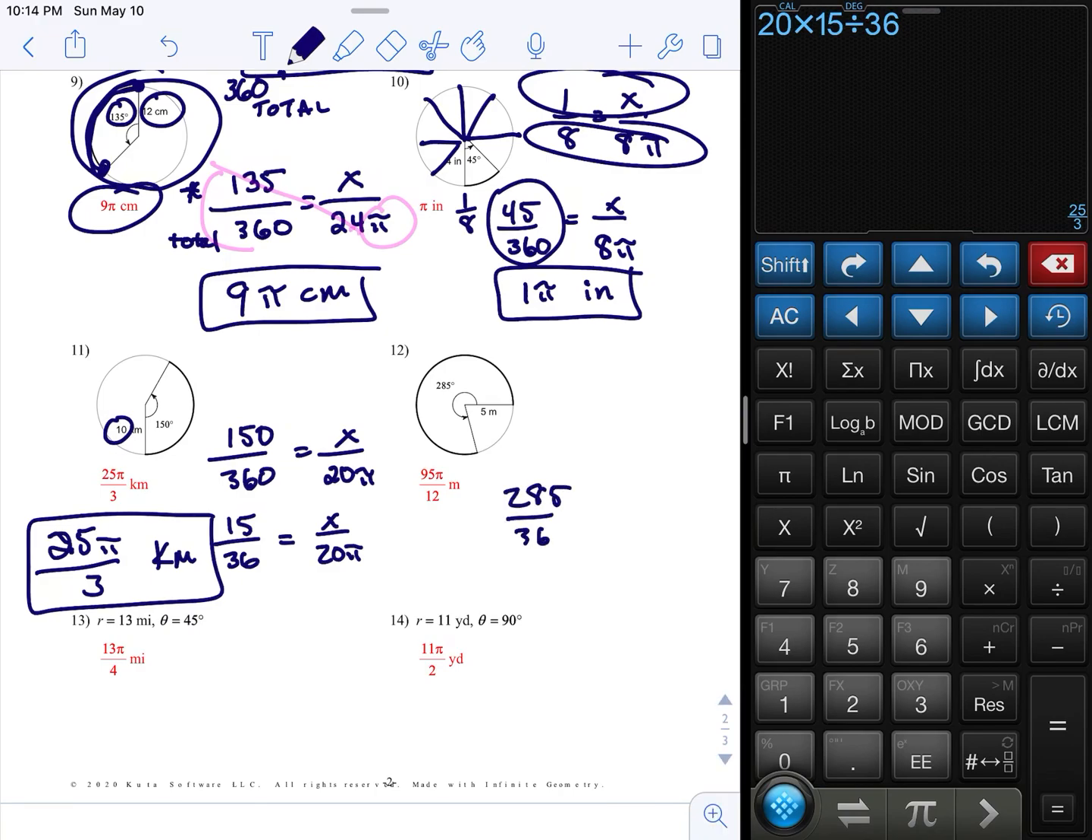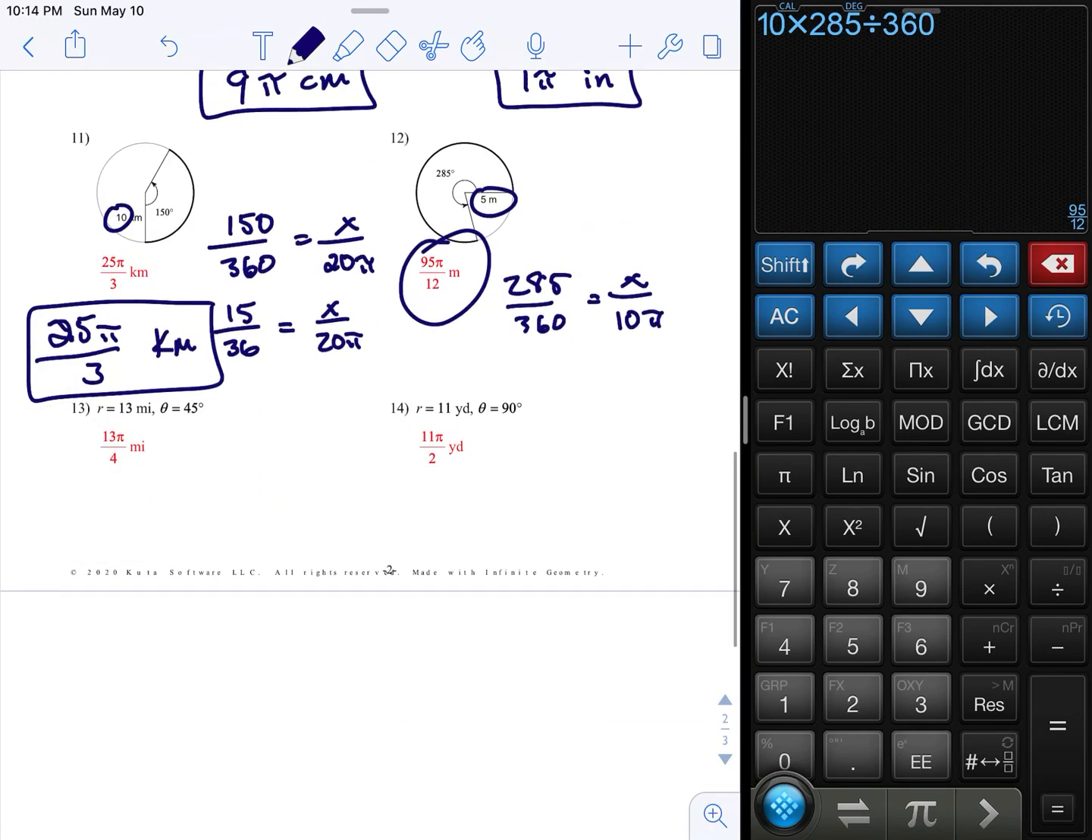285 over 360 equals x over 10. So 10 times 285 divided by 360, goofy decimal, change it to a fraction, 95 pi over 12.